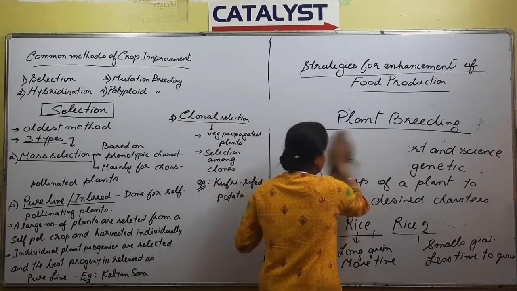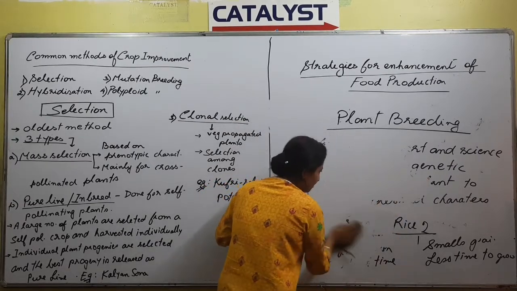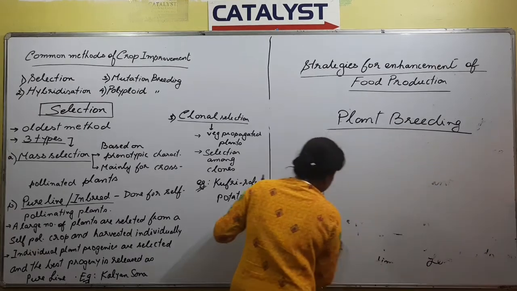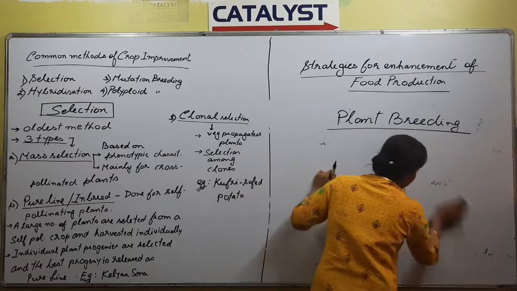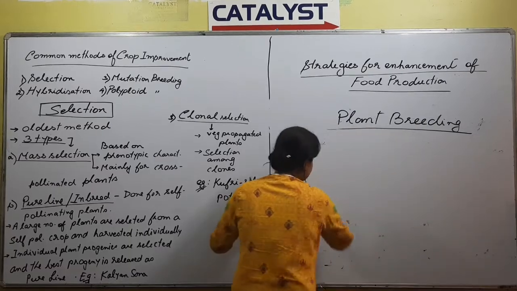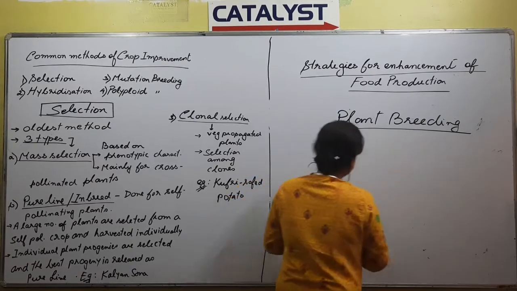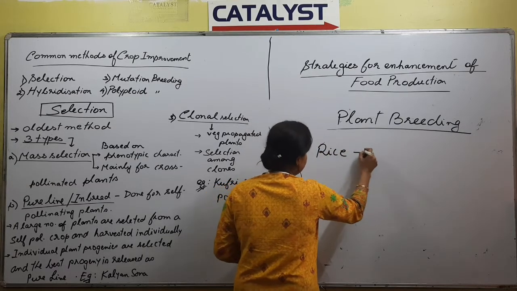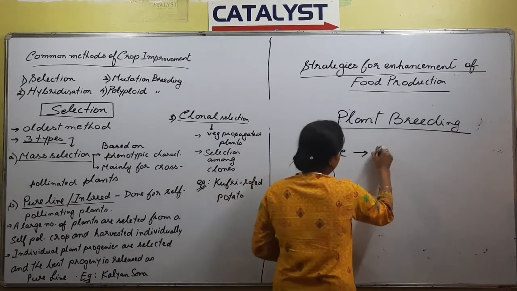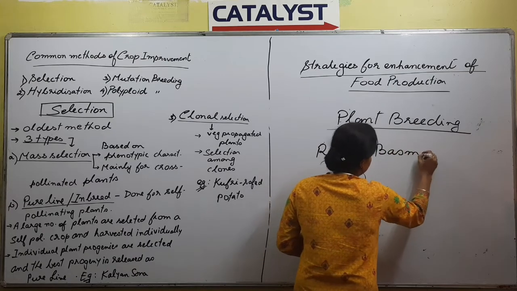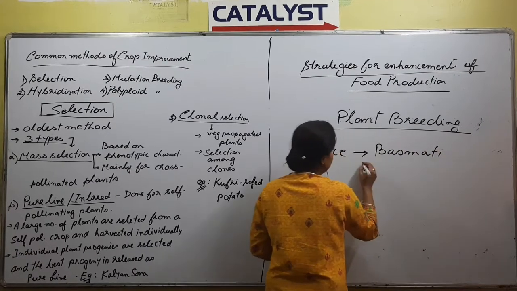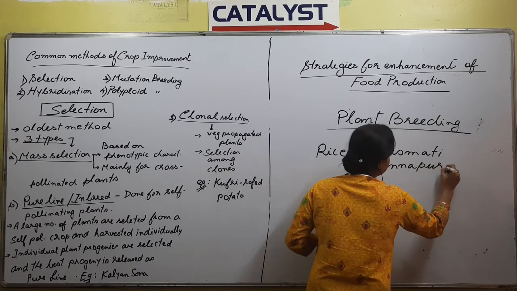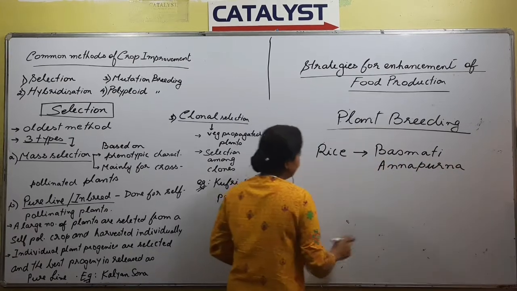Okay. So that is the reason why we go for plant breeding, right? So maximum of the crops, many crops or many examples are there which are results of plant breeding. Certain examples that we can write: if you are talking about rice, there are so many varieties of rice. For example, we have basmati, right? Another rice variety could be Annapurna, right? There are so many other varieties.